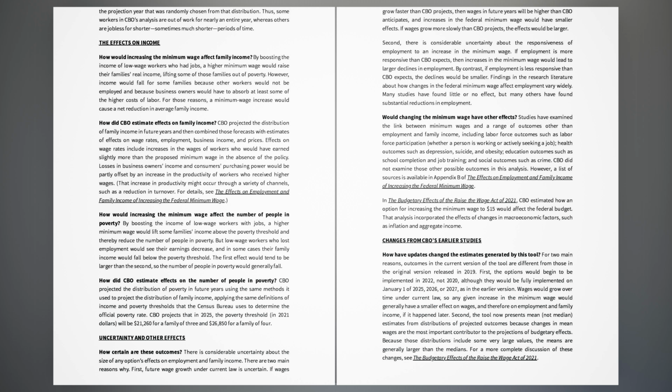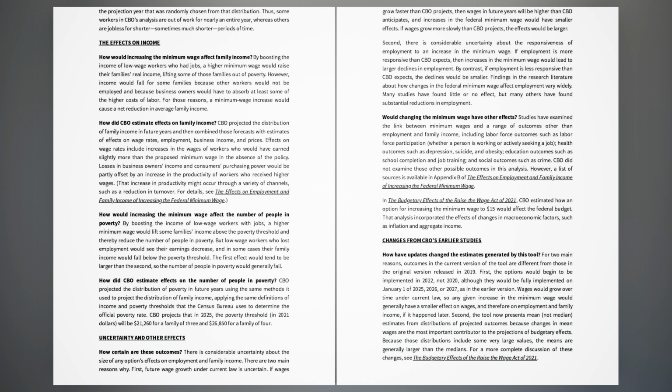CBO did not examine those other possible outcomes in this analysis. However, a list of sources is available in Appendix B of the effects on employment and family income of increasing the federal minimum wage. In the Budgetary Effects of the Raise the Wage Act of 2021, CBO estimated how an option for increasing the minimum wage to $15 would affect the federal budget. That analysis incorporated the effects of changes in macroeconomic factors, such as inflation and aggregate income.